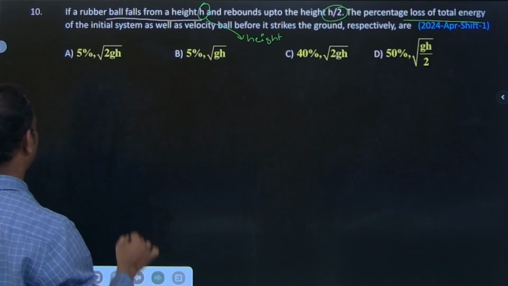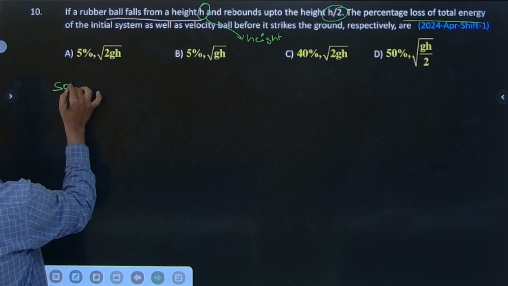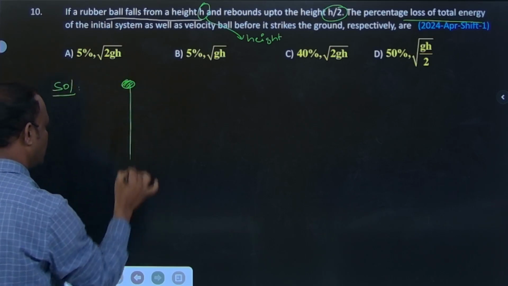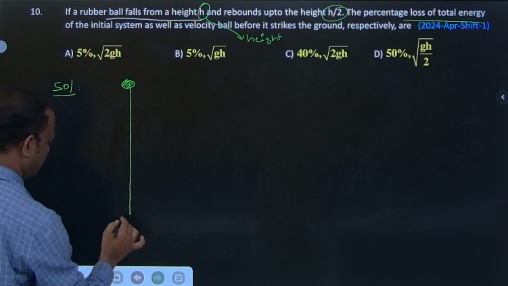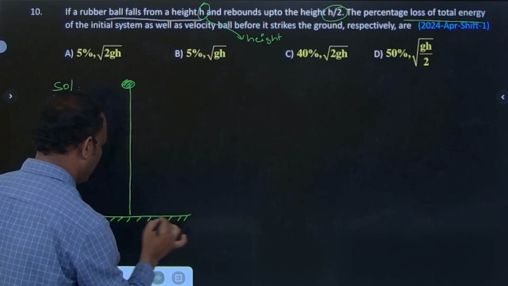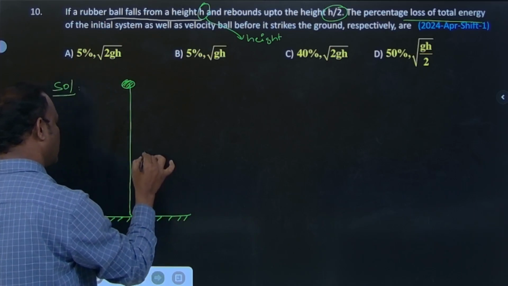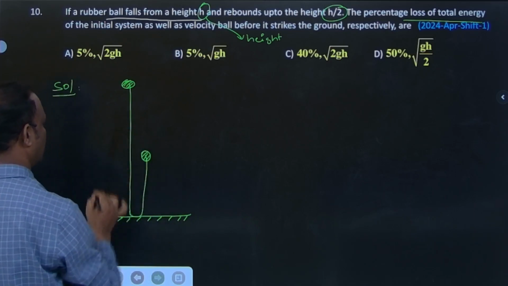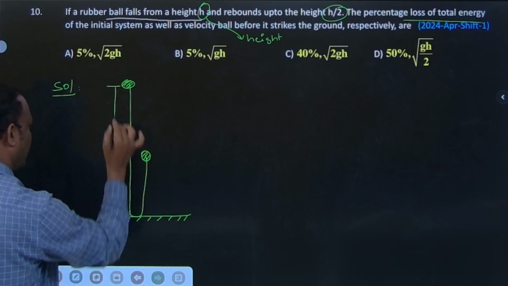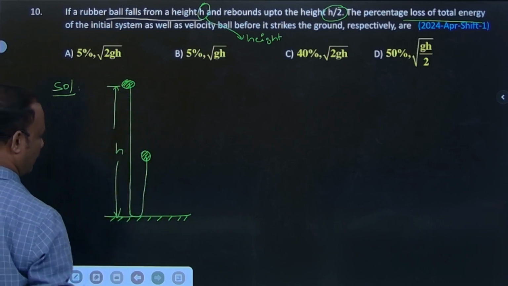This is based on the condition that the ball is dropped from a certain height, hits the ground, and rebounds back. This height is h, the height from which the ball is dropped.